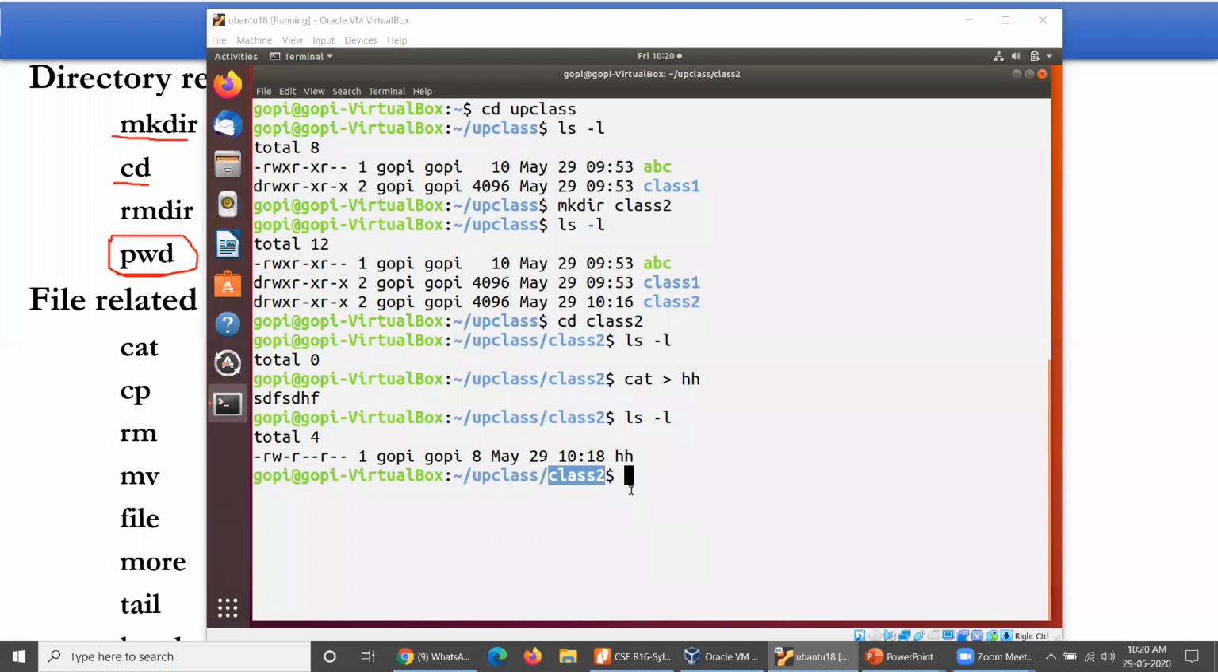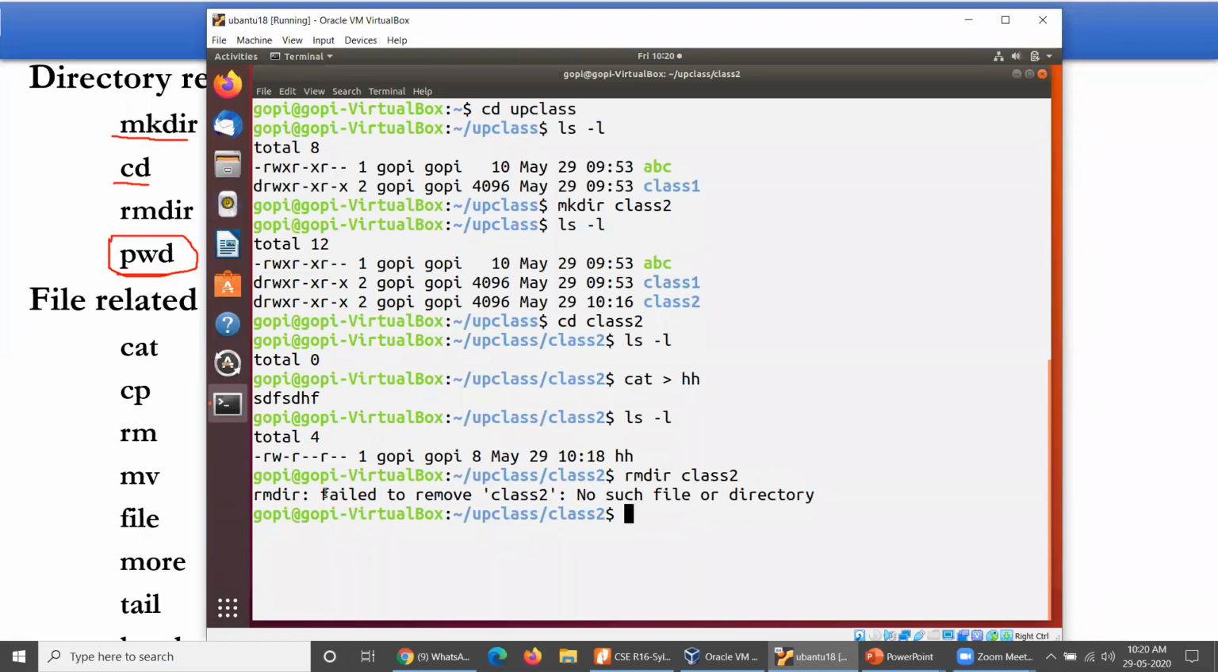It is mandatory. So let me operate remove directory, rmdir, followed by the directory name. This is the actual command syntax, so directly you have to specify the directory name. My directory name is class 2, so I am in class 2 and trying to delete class 2. It is not possible because within class 2 there is no directory named class 2. As you operate something like that, you get an error message: failed to remove class 2, no such directory is available.